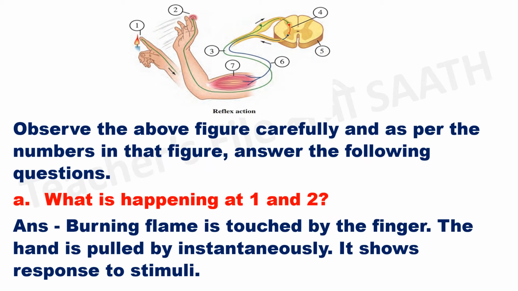Observe the above figure carefully and as per the numbers in that figure, answer the following questions. What is happening at 1 and 2? Answer. A burning flame is touched by the finger. The hand is pulled away instantaneously. It shows response to stimuli.